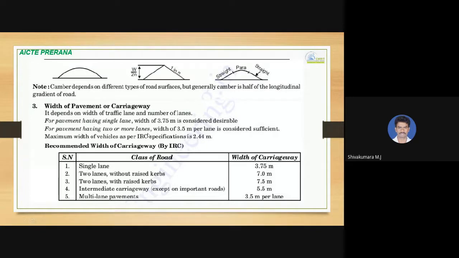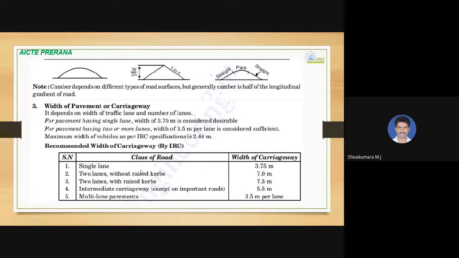The maximum width of the vehicles fixed as per IRC specifications is 2.44 meters. So you need to remember these values: 2.44 meters is the maximum width of vehicle as per IRC specifications, 3.75 meters per lane, and then 3.5 meters if there exist two or more lanes.